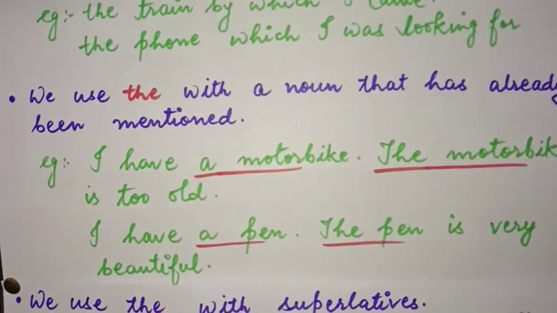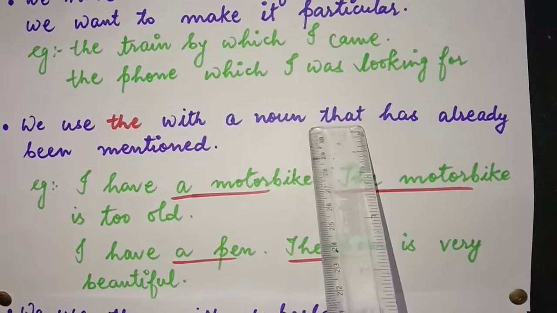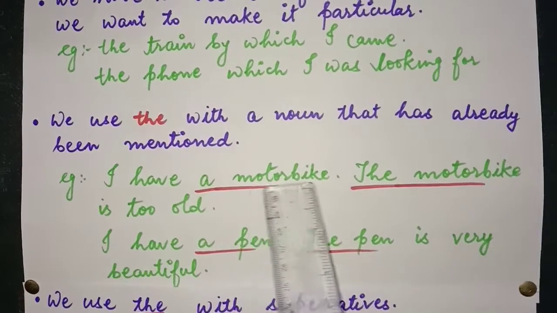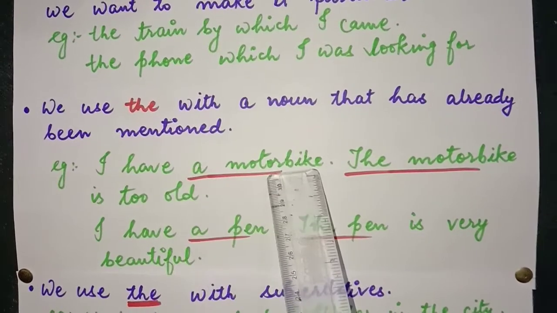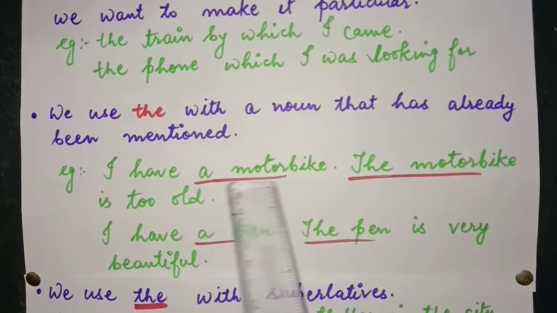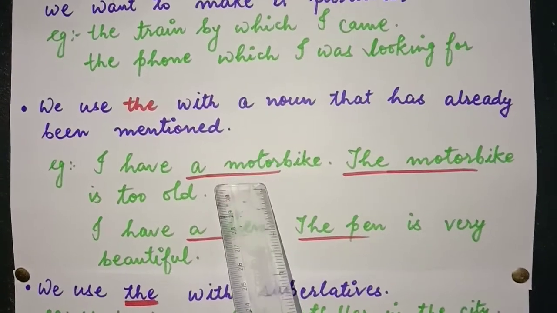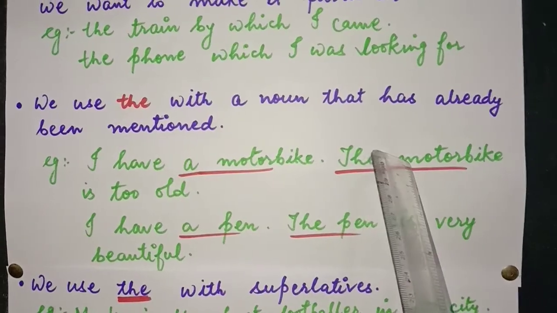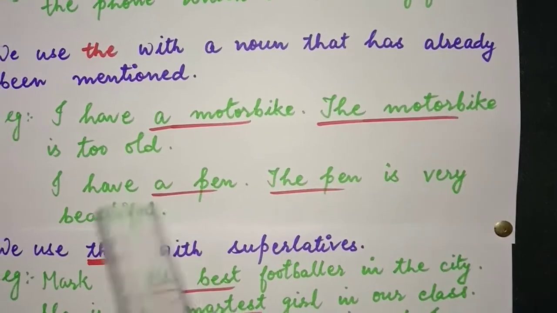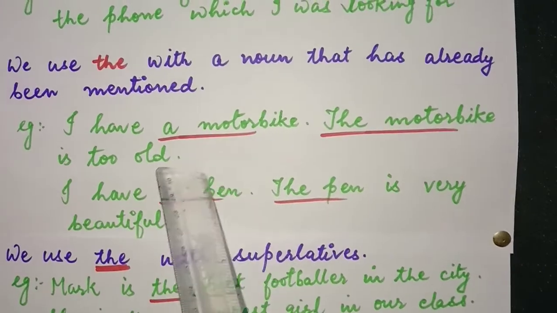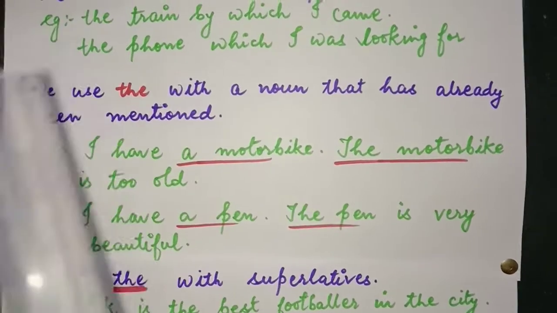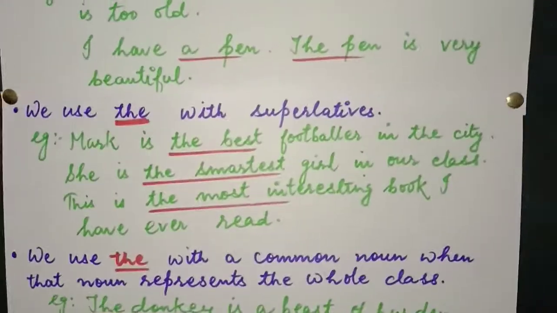Next, we use the with a noun that has already been mentioned in the sentence. See, I have a motorbike. The motorbike is too old. The noun has already been mentioned in the sentence, and if we use it again, then we use the. I have a pen. The pen is very beautiful. So pen was used in the sentence, and if we use it again, we use the.